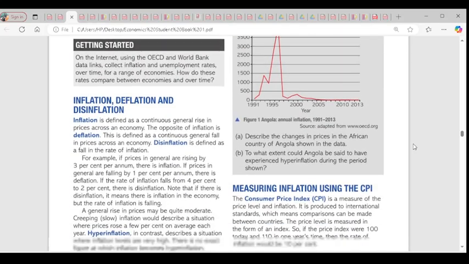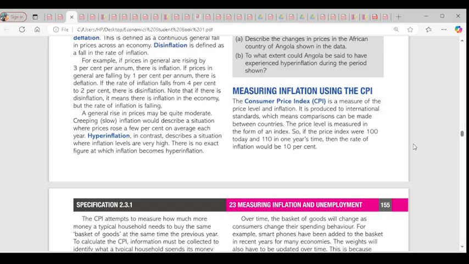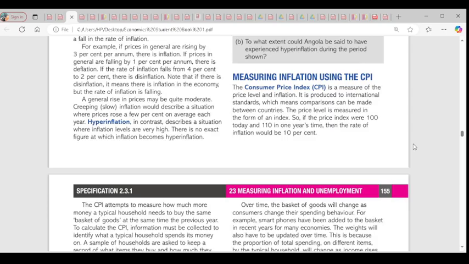So we'll go on to measuring inflation using the CPI, Consumer Price Index. The Consumer Price Index is used to measure the price level and inflation rate. So we use the Consumer Price Index to measure inflation and the price level. What was the price of this pen last year compared to the price this year? That is what the Consumer Price Index does. Do you get my point here?